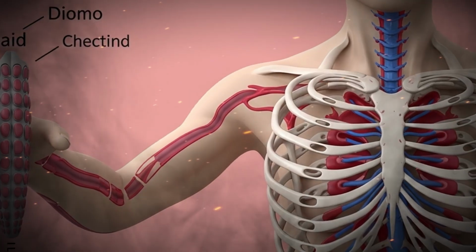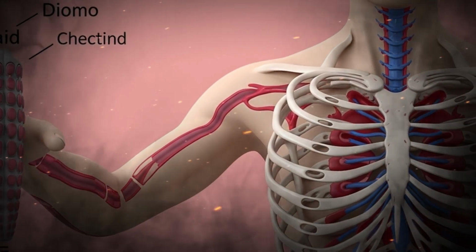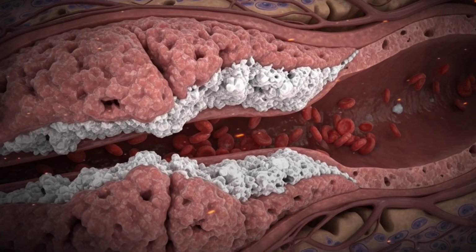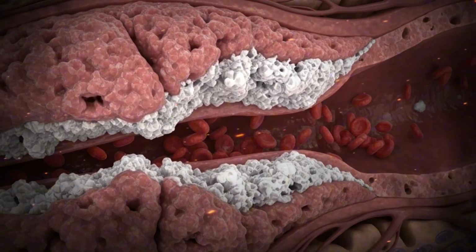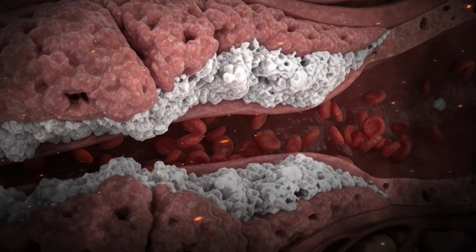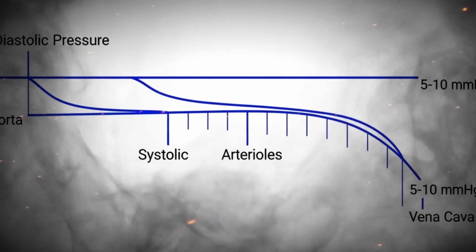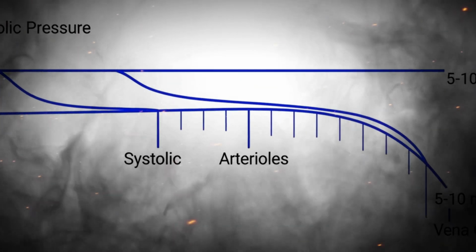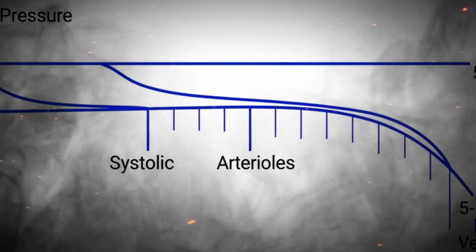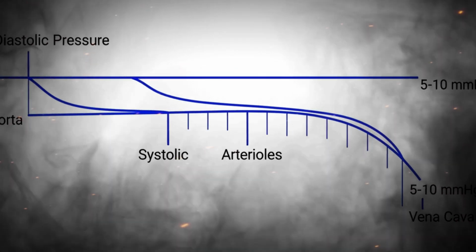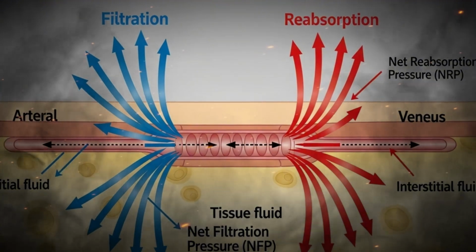Capillary exchange is another vital physiological process, occurring primarily by diffusion, filtration, and osmosis. Oxygen and nutrients diffuse from blood to tissues, while carbon dioxide and wastes move in the opposite direction. Hydrostatic pressure pushes fluid out of capillaries at the arterial end, while colloid osmotic pressure pulls it back in at the venous end, a balance described by Starling's forces.